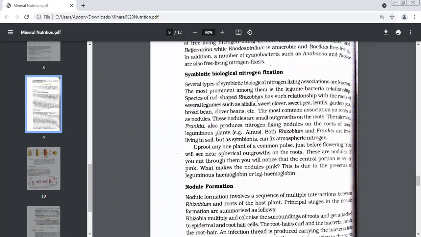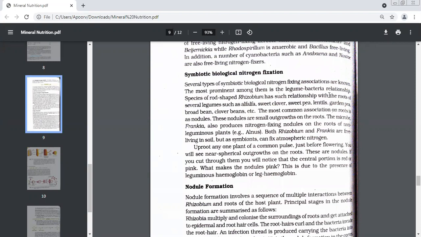Which bacteria are we talking about? Rhizobium. Very good. We are going to explain the relationship between a legume and a bacteria. So we are taking this example, Rhizobium. It's a rod-shaped bacteria. It has a relationship with legumes such as, let's have the names of the legumes, alfalfa, sweet clover, sweet pea, lentils, garden pea, broad beans, clover beans. Any one or two you can remember.